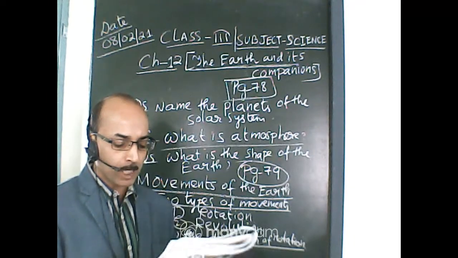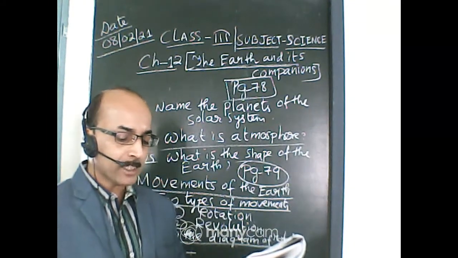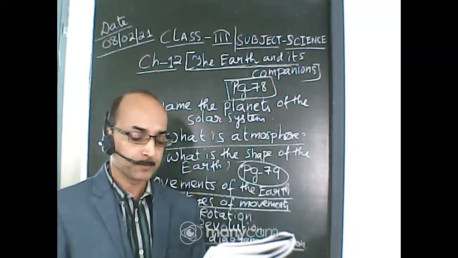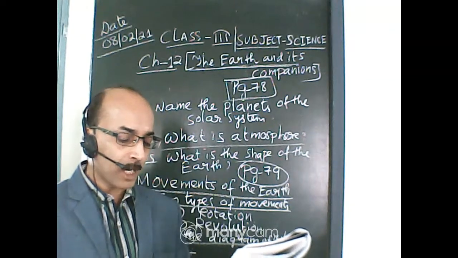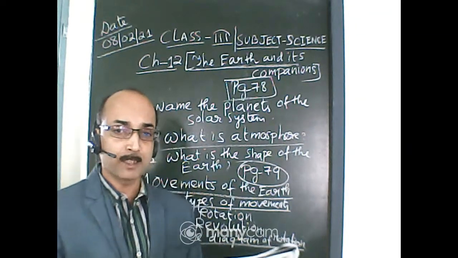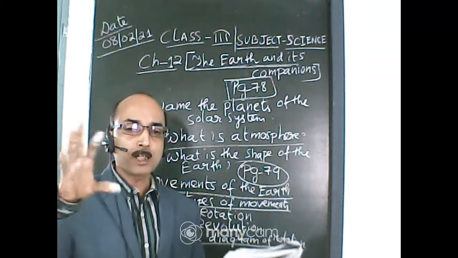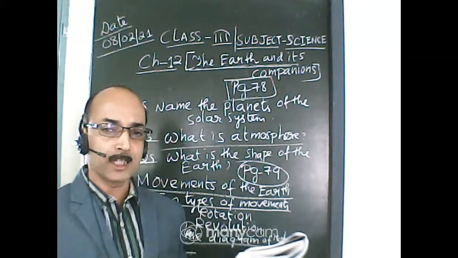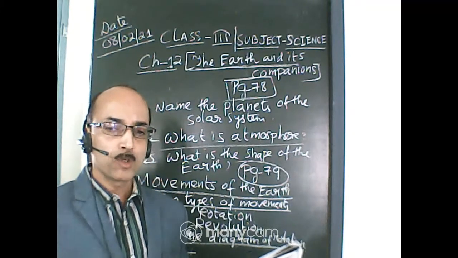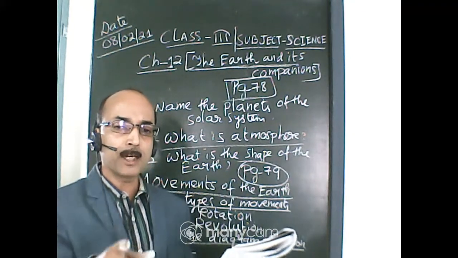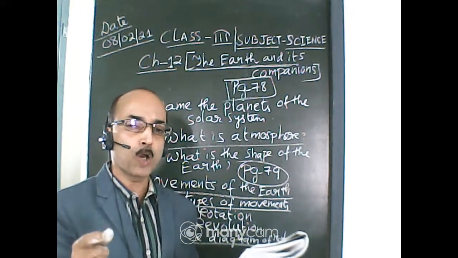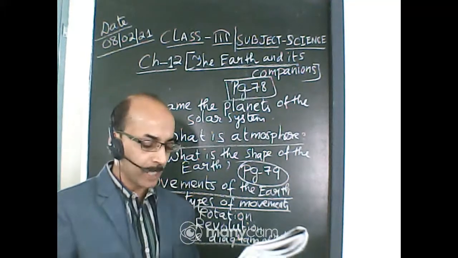Now slowly spin the globe from left to right. The lighted side A of the globe moves away from the light and comes into the dark. At the same time, the dark side B of the globe receives the light and gets lighted. I will explain this one. Very easy. One part of the globe is getting the light. You have marked it A, and then you are rotating the globe. So B part faces the light and A part is behind the lighted part. So B part is getting the light, B part now becomes day and A part becomes night.